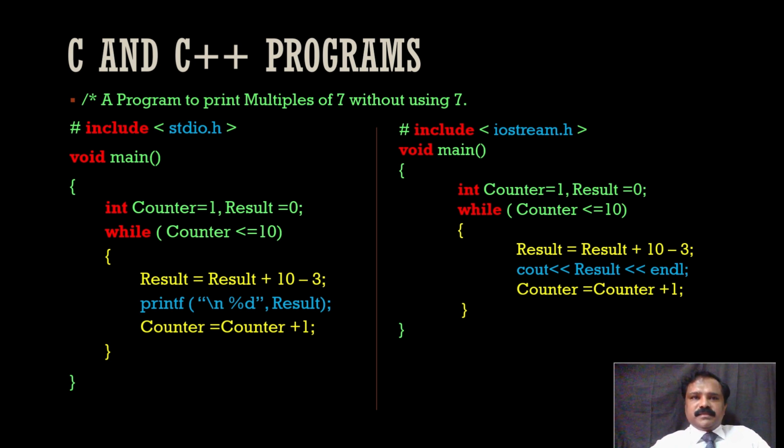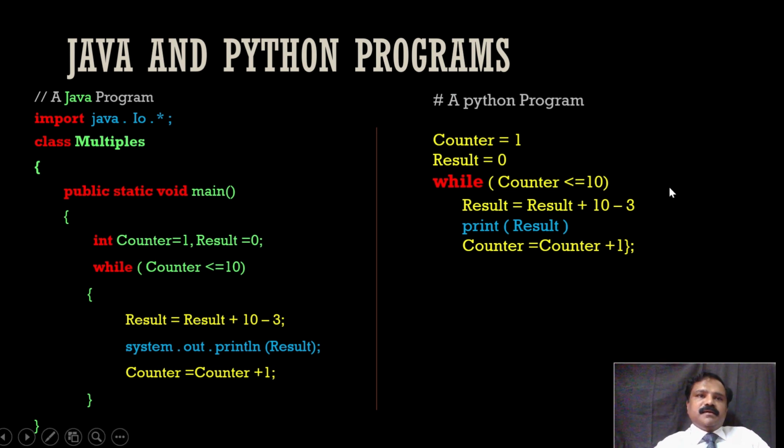Now I am going to the next programs, that is Java and Python. So in Java also we have, here is a case issue here. I'm sorry for that. Import java.io.* is the header file. Here we are including the packages. Similar to that #include stdio.h, that's why I marked it in blue. Then here we have classes. These are the keywords. I'm not going to explain what class and all are. That is our class. Then main function. Here we have other keywords also, public static void main. There are arguments also inside this. I'm not mentioning it here just for making it simple.